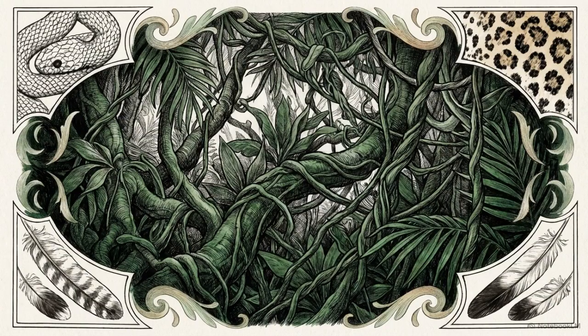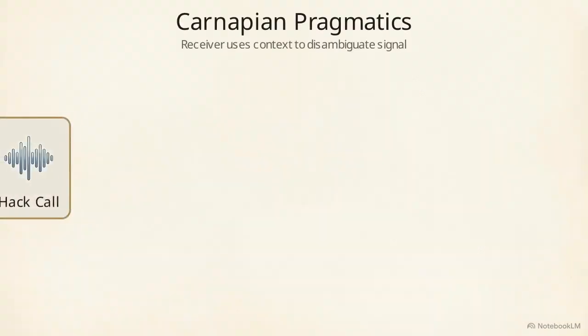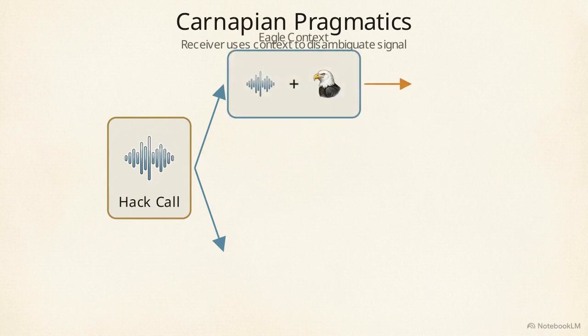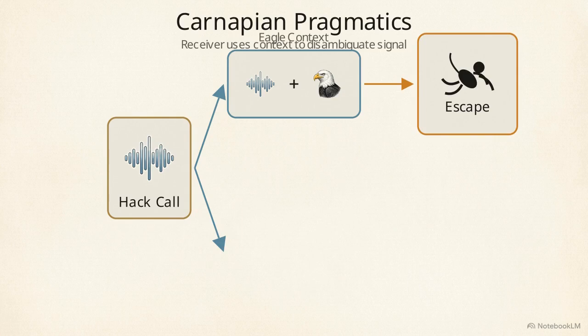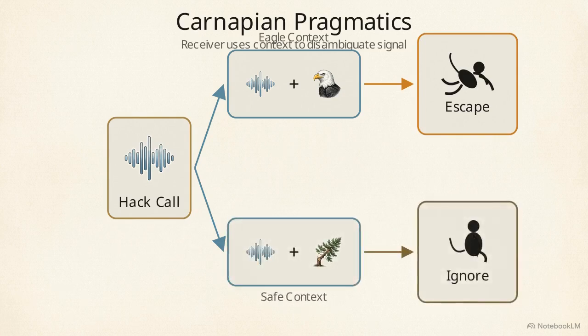If animals possess limited syntax, they often navigate social complexity through the pragmatic slot, offloading cognitive work onto their surroundings. In Carnapian pragmatics, receivers use contextual cues to disambiguate signals. A monkey hearing a hack call will look for an eagle if it hears it in one context, but ignore it if the environment provides other cues, like a falling tree.